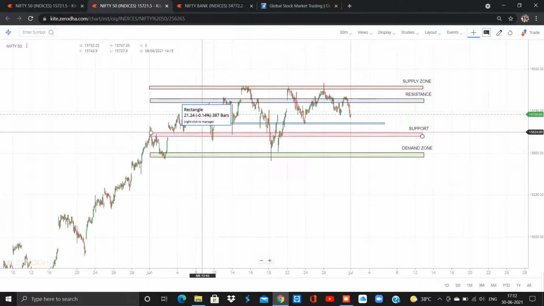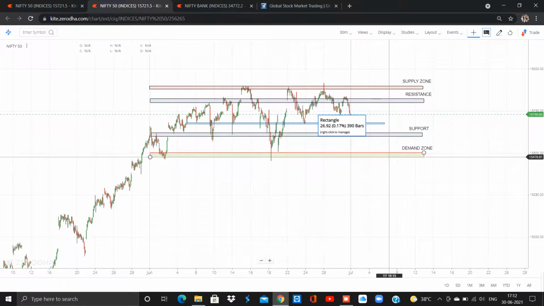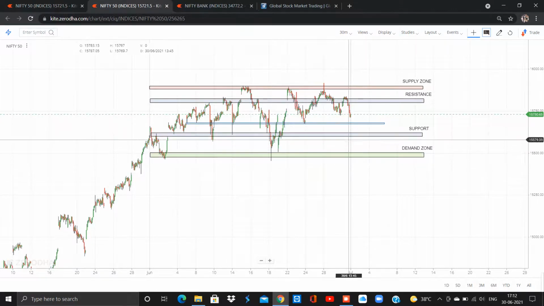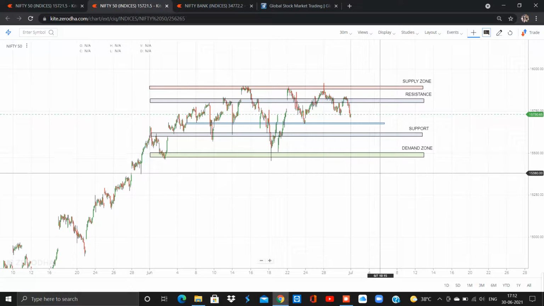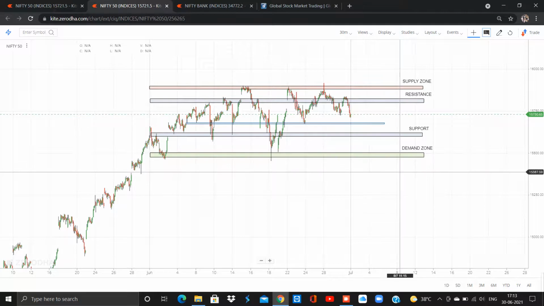But I will not suggest you to take any selling orders tomorrow, because I don't prefer selling around this area. Most probably the bulls are stronger here, because the support areas and demand zones are bullish areas. So going for a sell is not advisable. Go for buy. Wait for the price to come to the support or the demand zone, and then you could go for a buy. That will be a very safe entry.